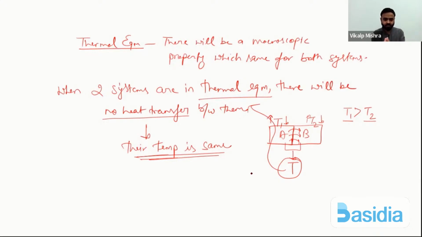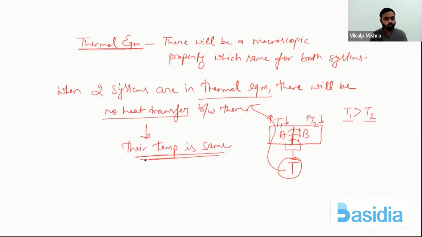I explained it in so much detail. Thermal equilibrium, all of you understood? Clear? You have to remember basically one thing only: when two systems are in thermal equilibrium, their temperature will be the same. That means there will be no heat transfer between them. Temperature will not change, so no heat transfer is taking place. So that will be thermal equilibrium of two systems.